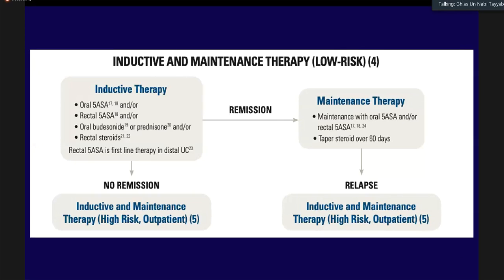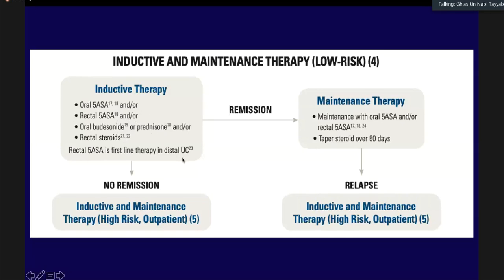Now, in a low-risk patient, what kind of induction and maintenance therapy are we talking of? In induction therapy, we have oral 5-aminosalicylic acid, or it may be combined with rectal 5-aminosalicylic acid as well. Do we need to use prednisolone in each and every patient in mild disease? Plus minus. Although if the symptoms are significant, prednisolone can be added, in the majority of mild to moderate diseases, oral 5-aminosalicylic acids are good.